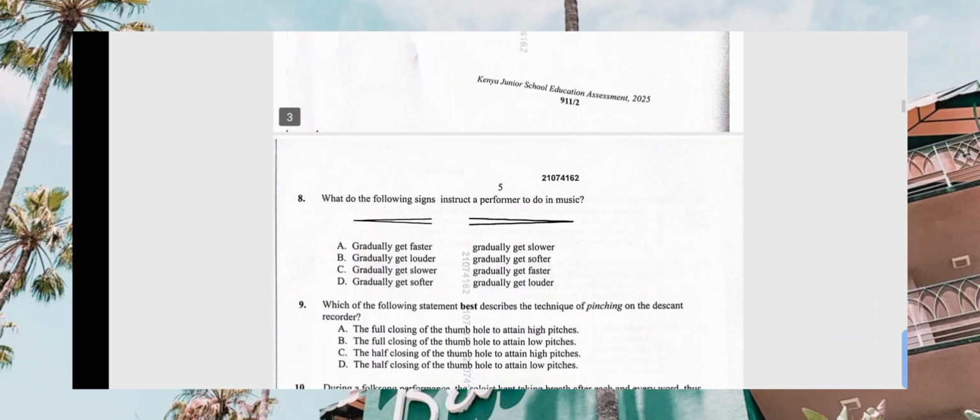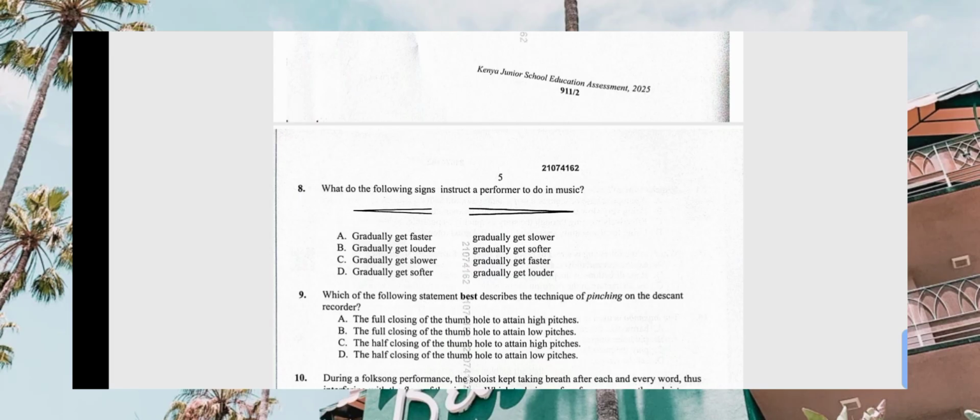Number 8. What do the following signs instruct a performer to do in music? When you look at these signs, one of it is diminuendo, which is also decrescendo, and another one is crescendo. Crescendo means gradually increase in voice, then decrescendo, gradually decrease in voice. When you look at the arrows where they join, it simply means the voice is very low. So the first one, you are starting with low voice and progressing to the higher voice. Then the second one, you are starting with the higher voice, going to the lowest voice.